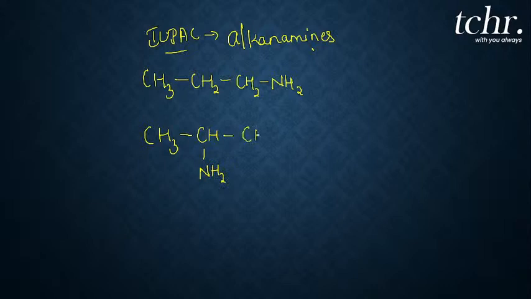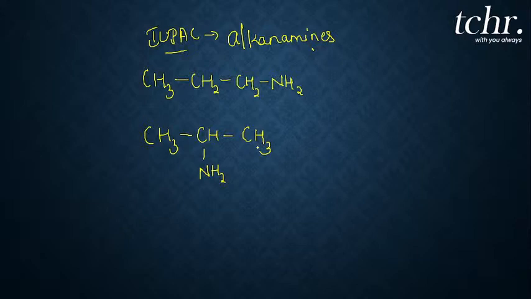Are you able to make out the difference here, dear students? Yes, the first one is propane and the second one is also propane, because both contain three carbon atoms. But what is the difference? The position of the NH2 group varies, right?